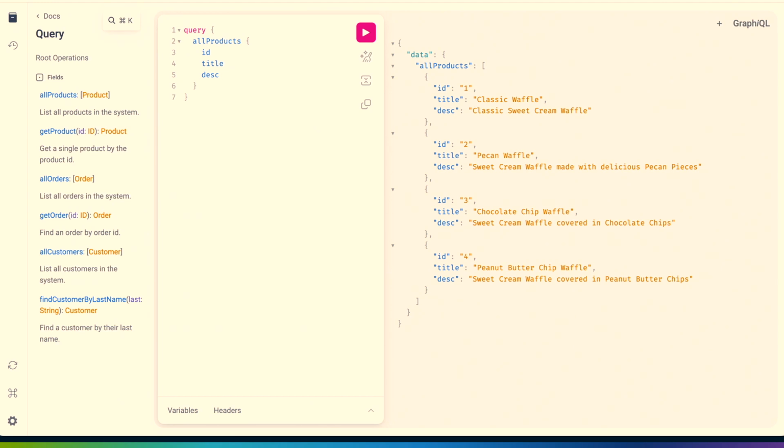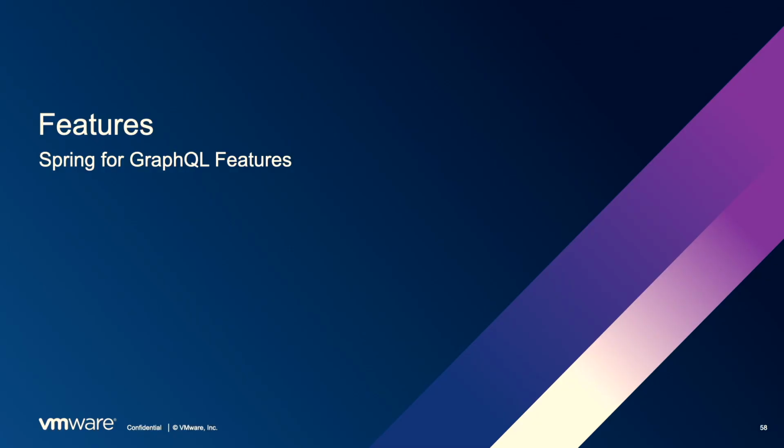Again, it's a little different at first. You've got to take some time to learn that. This is a great playground to do that in. The nice thing is you get really nice IntelliSense too, so as I start typing out all, it will give me a list of queries available there, as well as the different fields. Then I can execute it, it sends it to the Spring side, executes it, and this is what we get back. So the graphical UI that you get right out of the box is really nice.